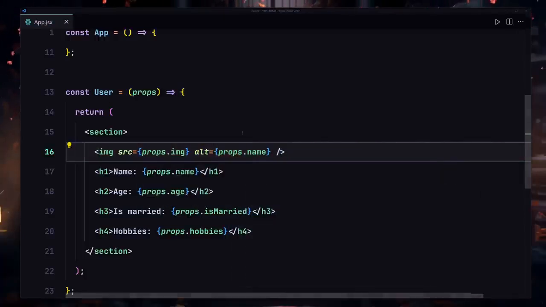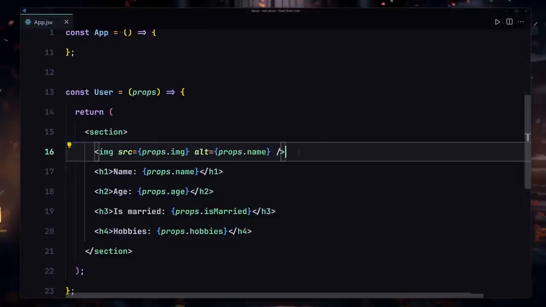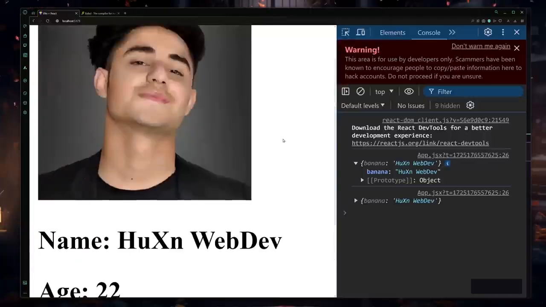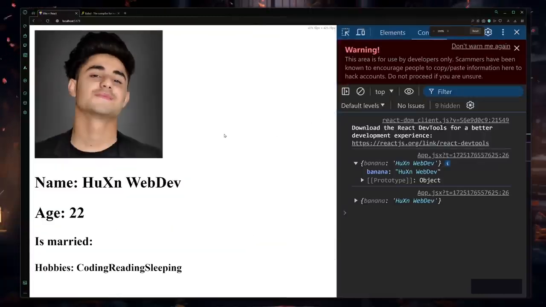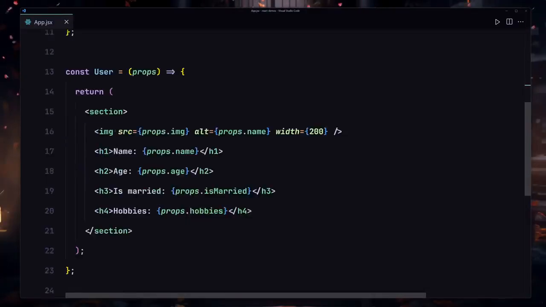If I save there, I'm now getting this amazing guy but this is super huge, so I'll just have to provide a width of 200, which would be fine. Save my file, and here you can see I'm now getting this card right here. So I'm now getting my image, the name, age, and everything right here. So this is how we are going to be passing our data from this parent component to this child component, and this is how we are going to be accessing their data by using the props, and this is how we are going to be rendering their data by using the props.